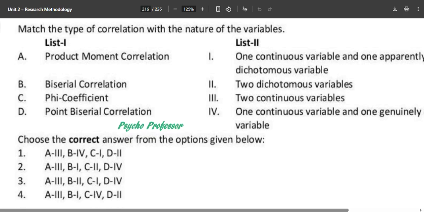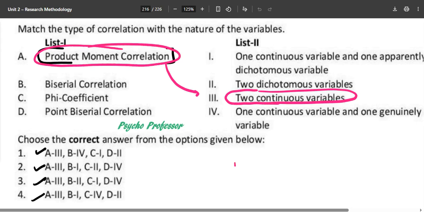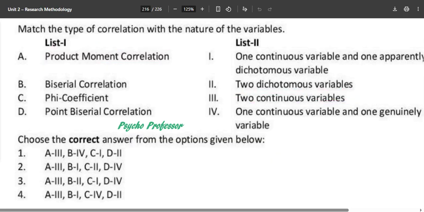They know that the student who is going to give this examination knows about this A3, A3, A3 in each and every option. Why have they given the third option as the correct one? Because they know these students know this much: two continuous variables will be used inside the product moment correlation. So for PMC, two continuous variables will be used forever. Remember this for your lifetime. It will help you eventually.